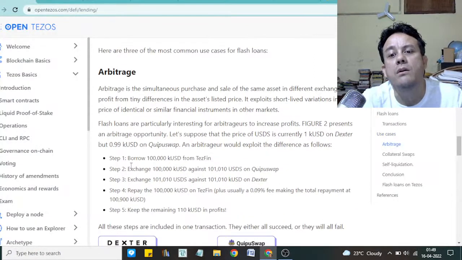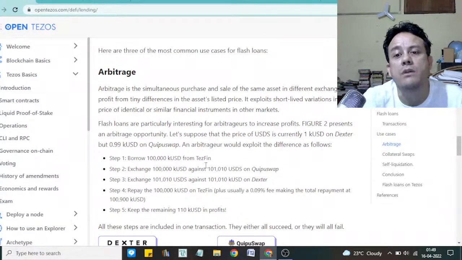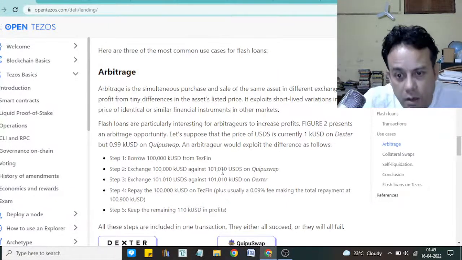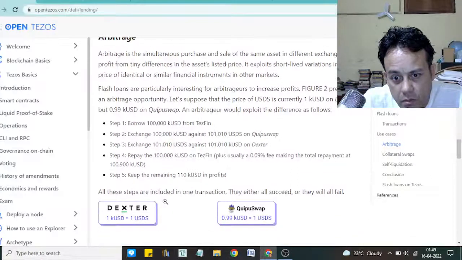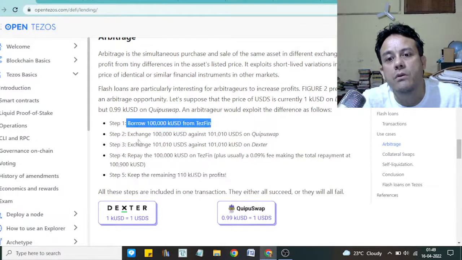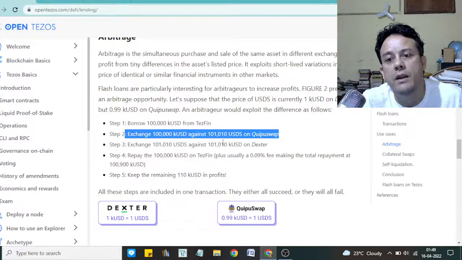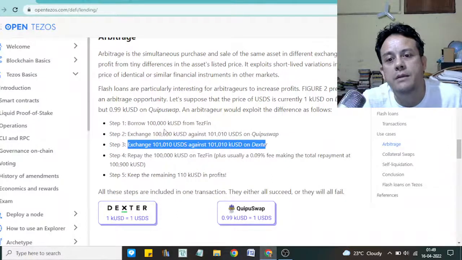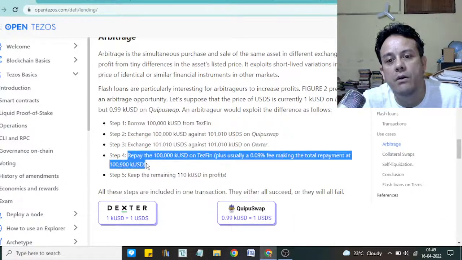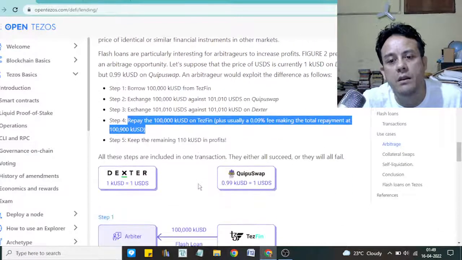So here you borrow 100,000 USD, and then you exchange it with this coin, and these are the steps. Then you pay back the loan. So here you do the repayment and then you keep the remaining profits. So you borrow, you buy some coin in one exchange, you sell it in the other exchange, and then you pay back the loan and keep the remaining profit with you. So that's how it is done.